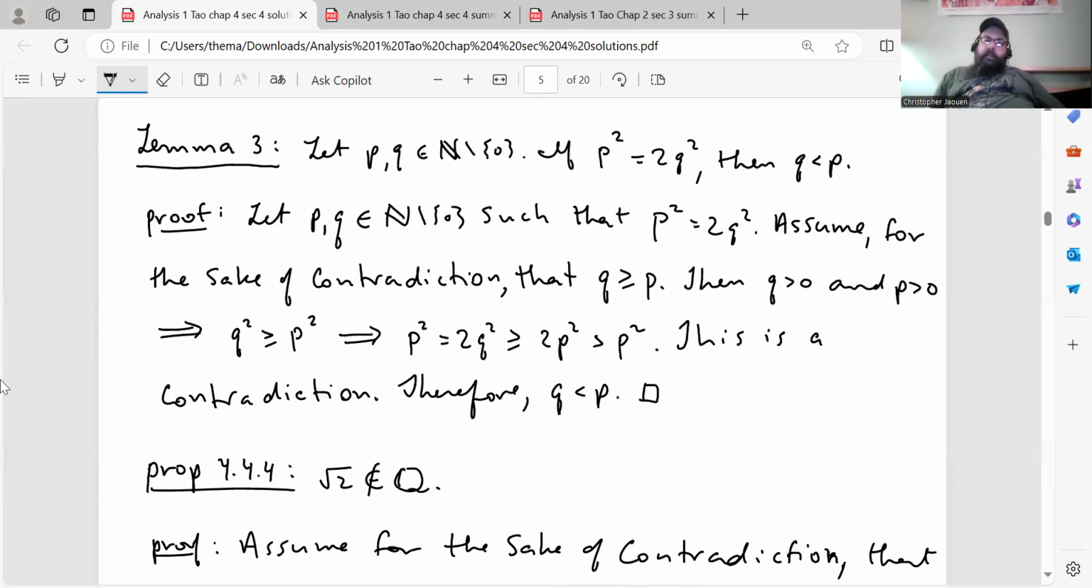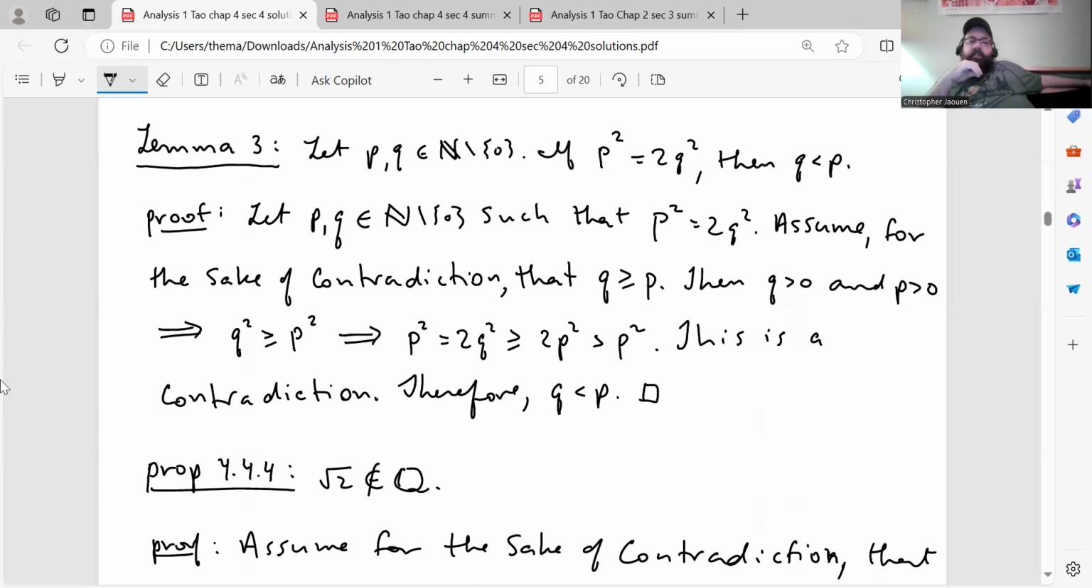Right, and then here we need this other last lemma before we can get to the proof. Lemma 3 says let p, q be non-zero natural numbers. If p squared equals 2q squared, then q is less than p. So here's the proof. Let p, q be such natural numbers, right? Positive natural numbers, such that p squared equals 2q squared.